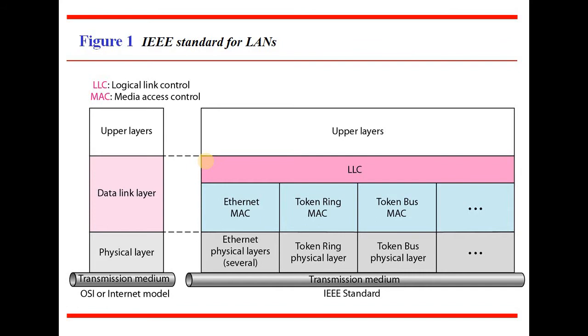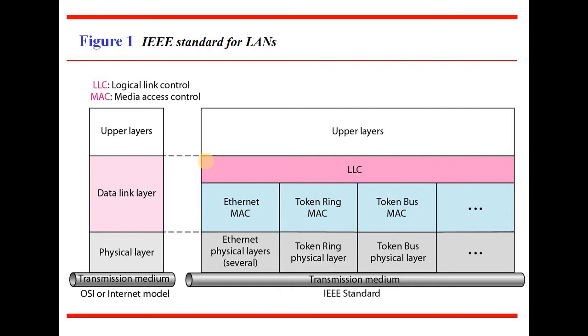Here you have IEEE standards for LANs. You already know what we mean by LAN, and in LAN you are going to study about the data link layer first. The data link layer has been divided into two sublayers. The first one is LLC and the second one is called MAC. Here LLC stands for logical link control and MAC stands for media access control. LLC, the logical link control, is going to control functionalities such as framing. Along with that, it's going to control error detection and correction.